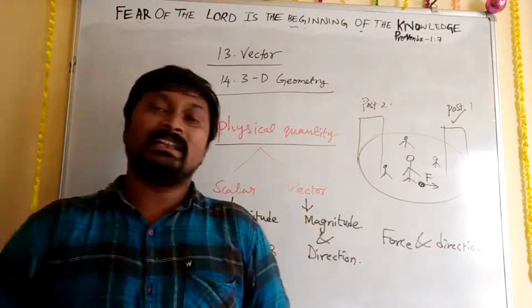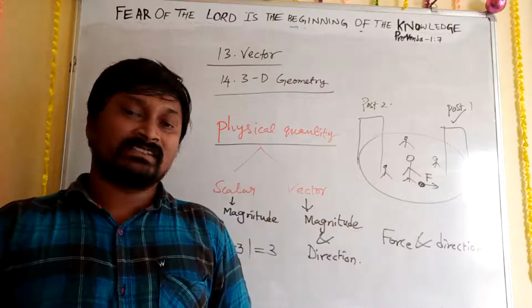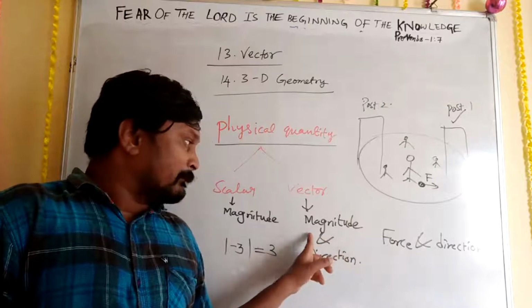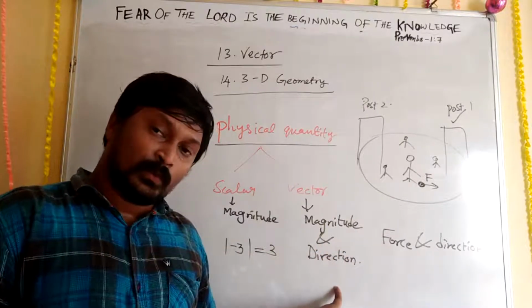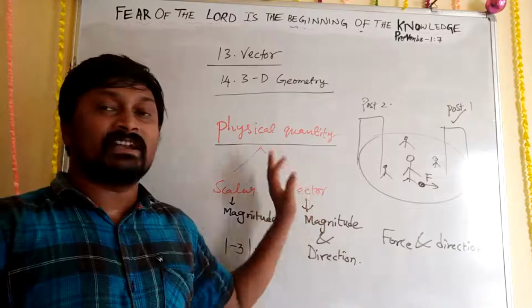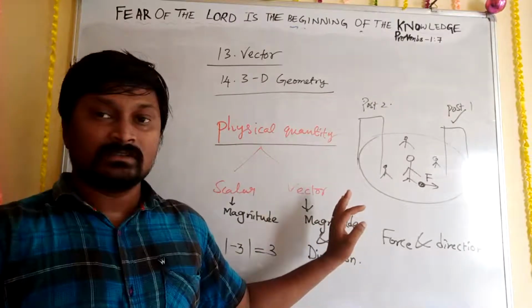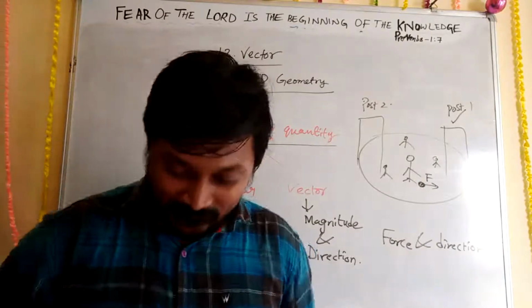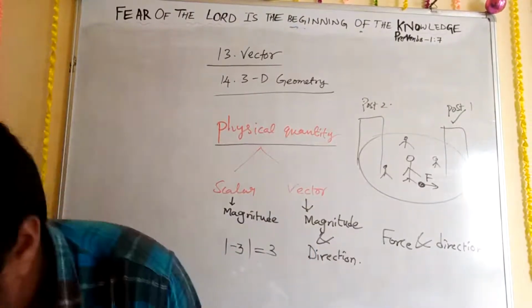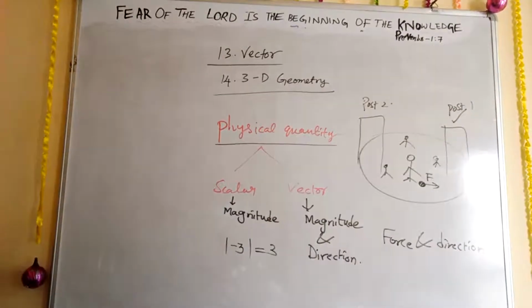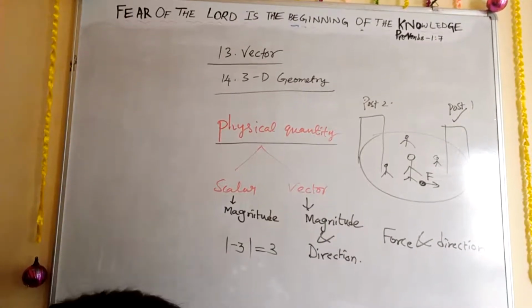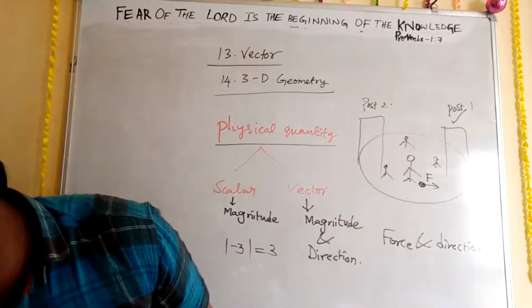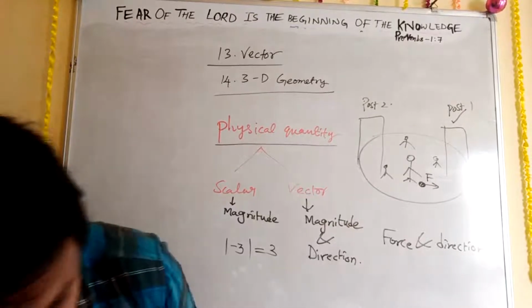So here mainly, what is a vector? A vector is a physical quantity which has magnitude and direction too. Then we can say that it is a vector quantity. Clear now? Yes, sir, understood. Okay, very good. If you have understood this, then we'll go for basic concepts so that you can understand a little more clearly how to represent a vector. That we are going to discuss now.